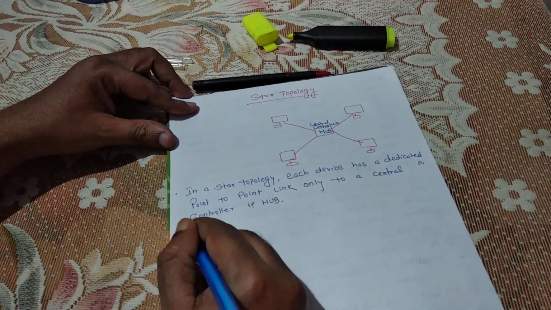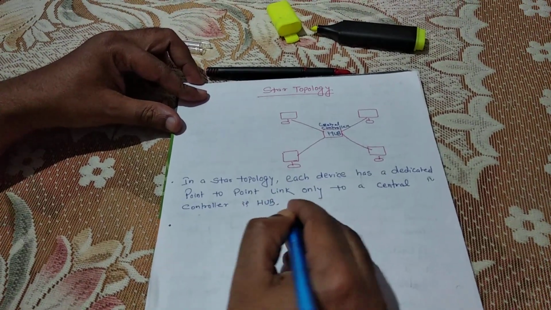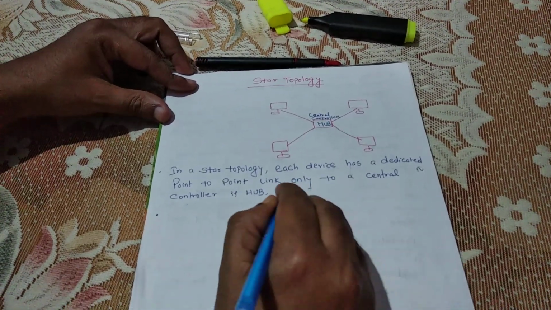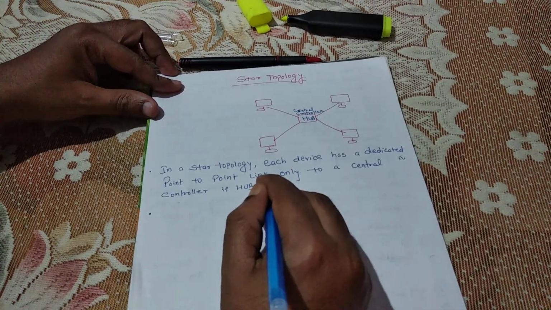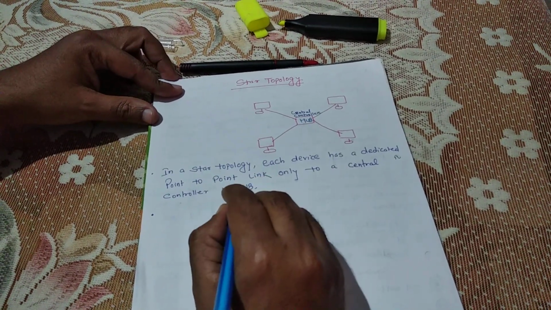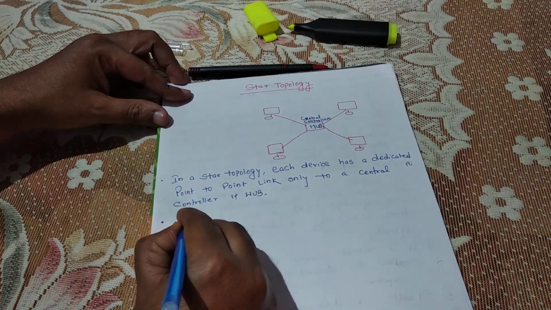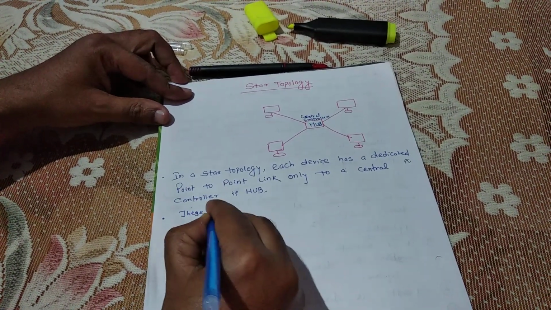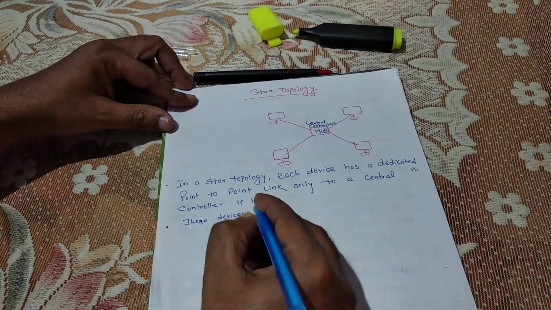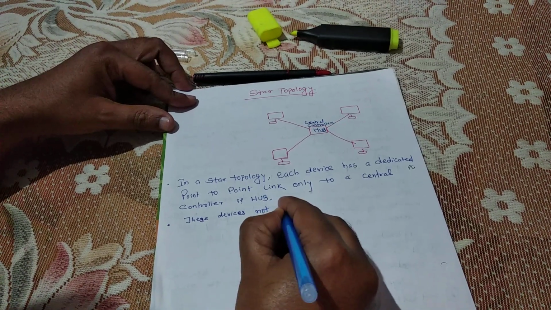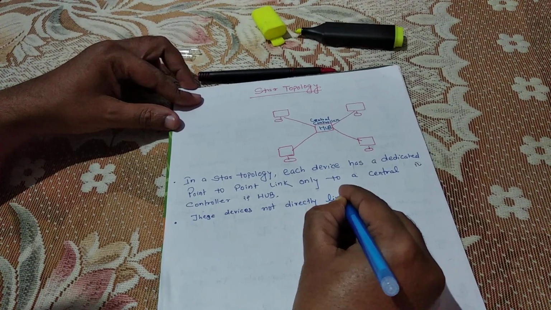Now, the central controller is usually called hub. The devices are not directly linked to each other. These devices are not directly linked with each other.